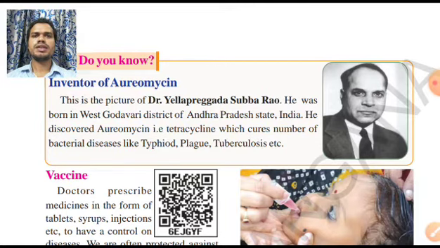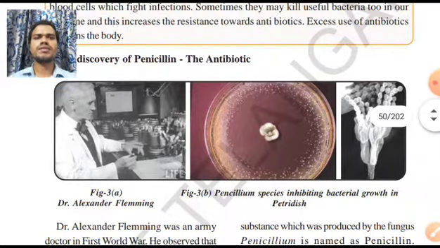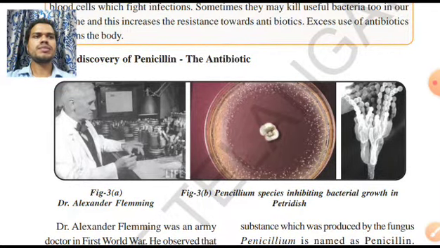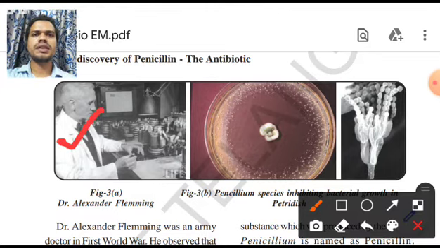Now let me tell you a very interesting and funny story to remember this, about how penicillin was actually discovered. Imagine that Alexander Fleming is working in his laboratory. Suddenly he gets news that he has to go to some village.